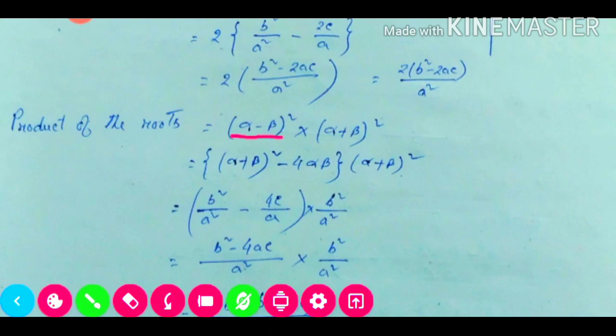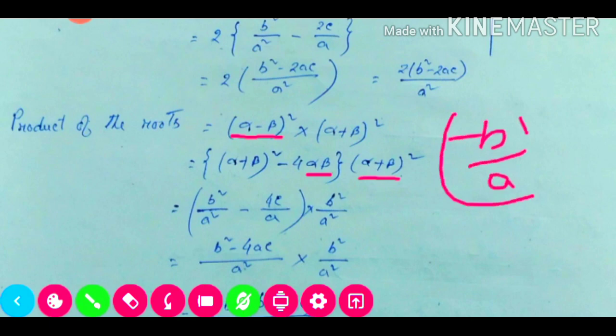So the a minus b whole square formula, what is it? a plus b whole square minus 4ab. So here it will be alpha plus beta whole square minus 4 alpha beta. We'll put the values of alpha plus beta and alpha beta. Multiplying, it will be 4c divided by a. And alpha plus beta is minus b by a, and whole square, so it will be b square divided by a square.